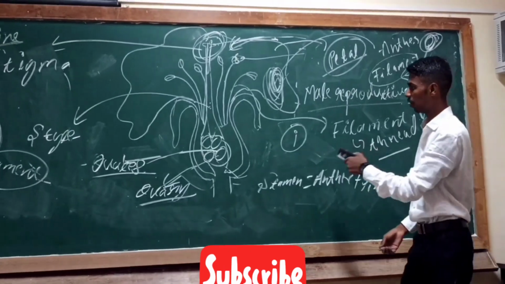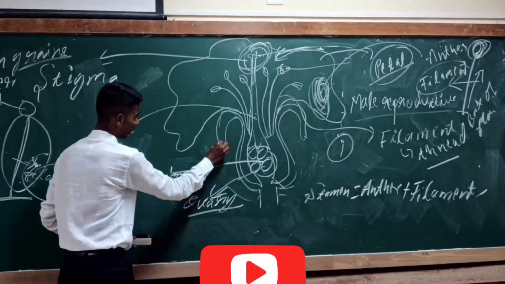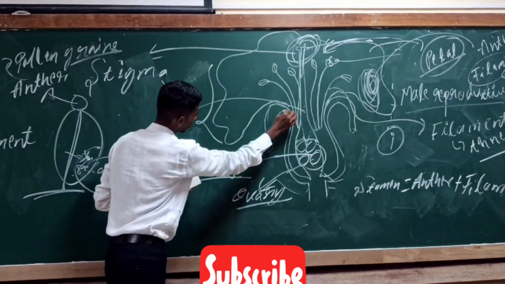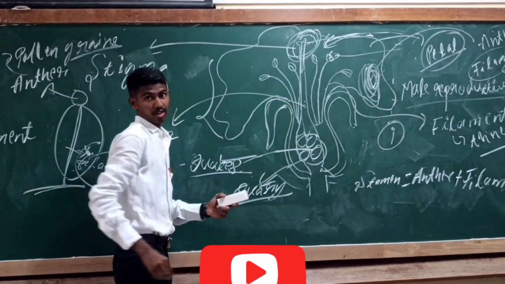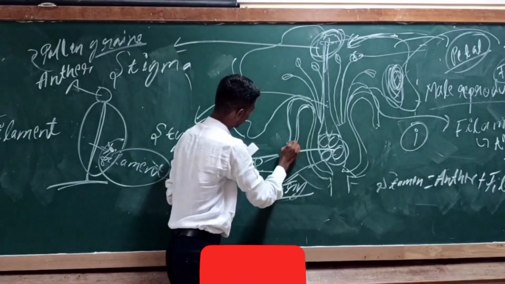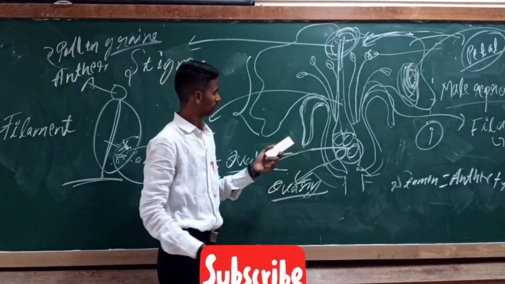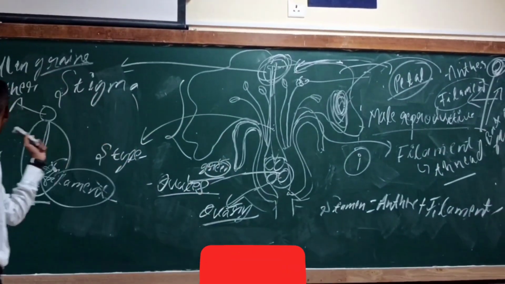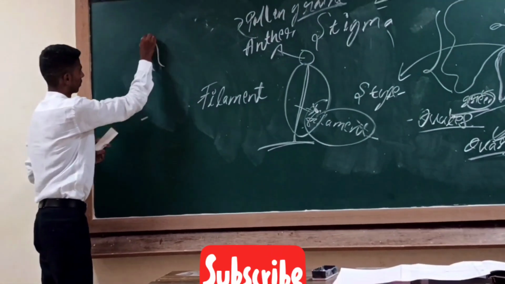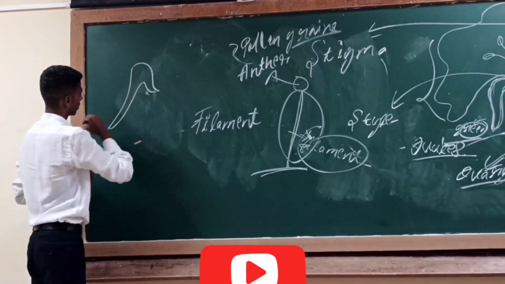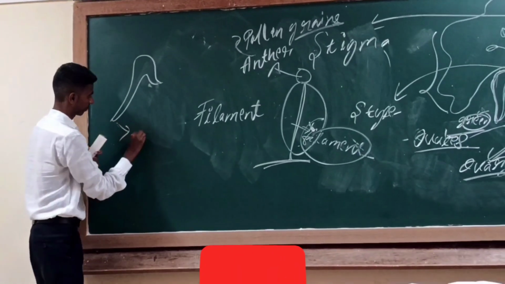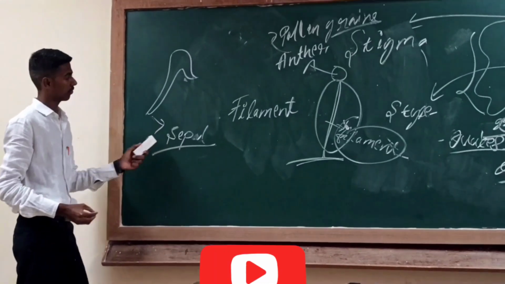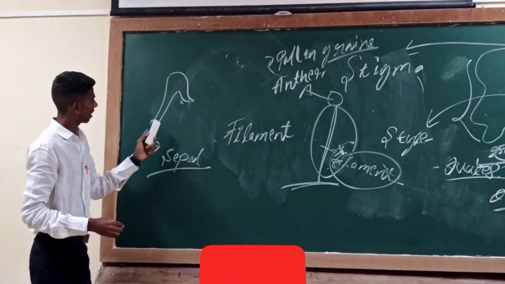Next we move on to sepals. These are your sepals. Don't confuse them, students. These are your petals, and this is your sepal. Understand it clearly? This is your sepal. Sepal is a green part, green in color. Now I'll explain. Consider this as your sepal. Sepal is the green part of this flower. It helps in the protection of the flower.